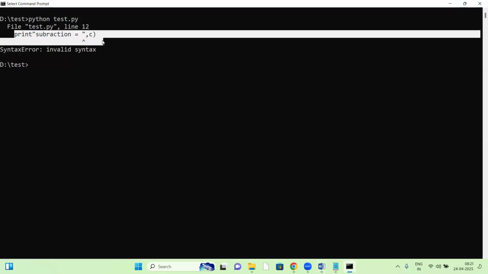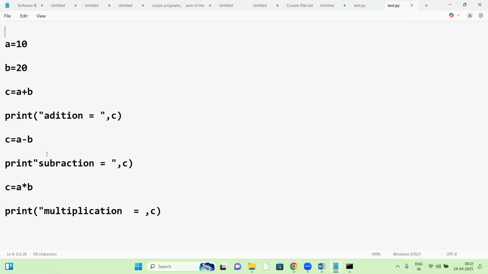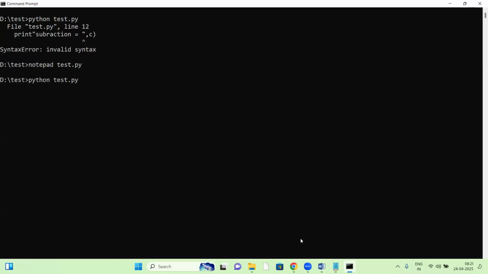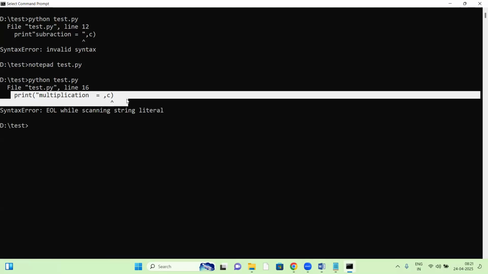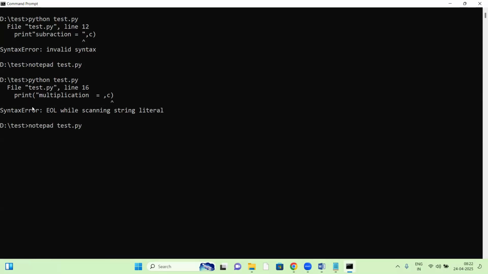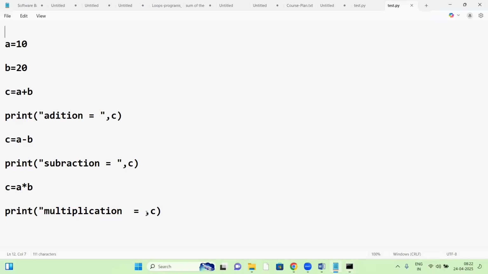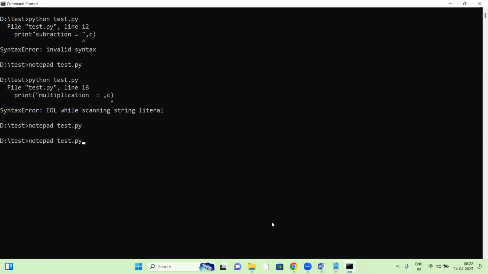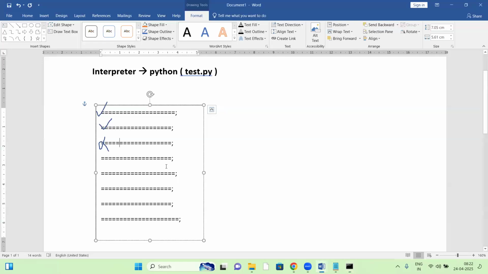Now let us correct this mistake. In the 12th line, a bracket is missing, right? Yes, save it. Try to run it again. Now the 16th line error. Again only one error is showing, not all the errors. Any error comes, it simply stops. This is a syntax error. Here is the next mistake: a quote is missing. Save it. Run it here. Yes, done, complete.